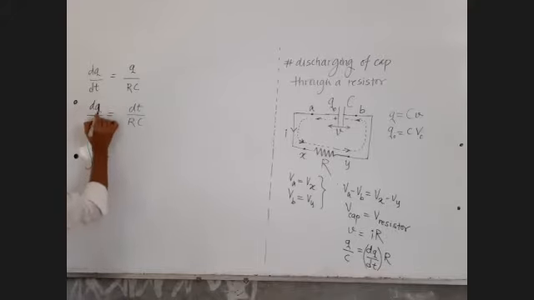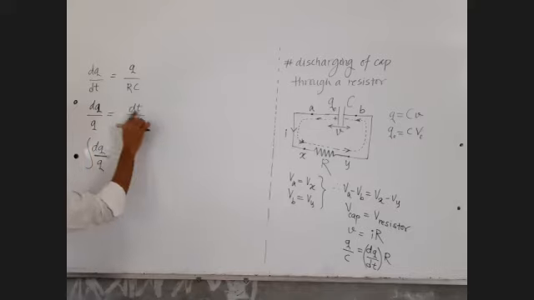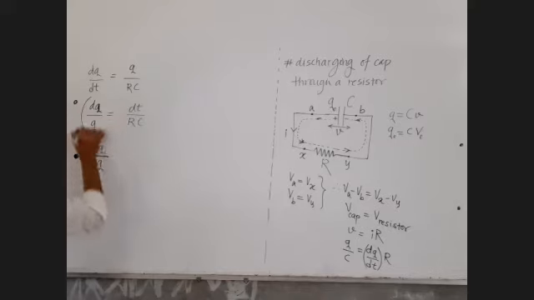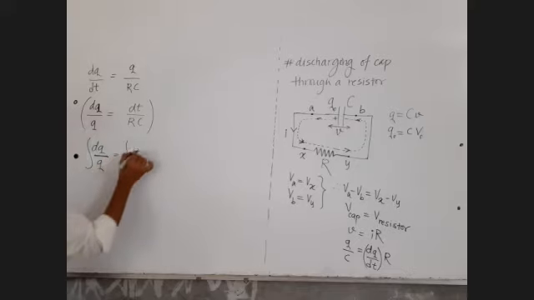Answer of this equation means finding out the value of q as a function of time. Finding out the value of q as a function of time means solving this differential equation. Okay, so dq upon q is equal to integration dt upon RC. Okay, take this RC common.